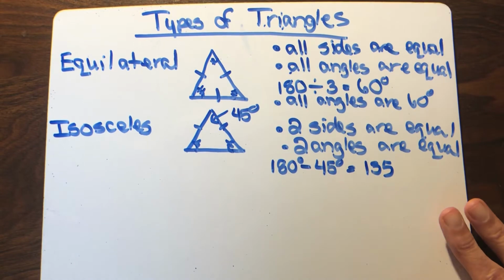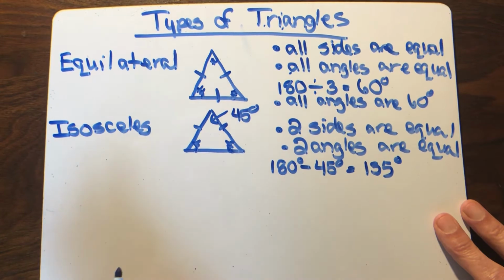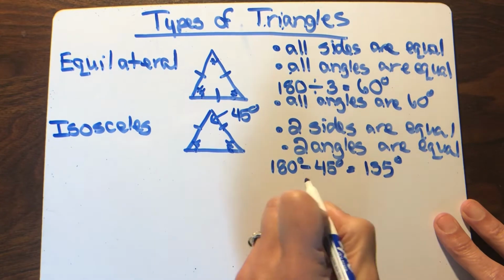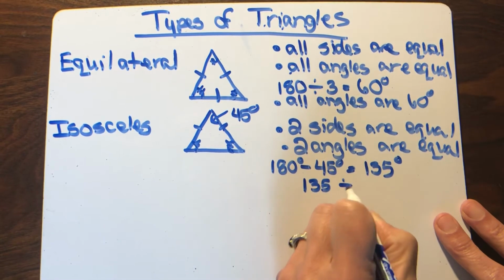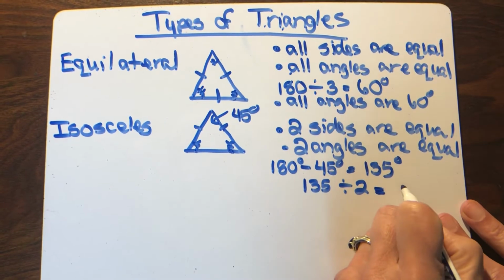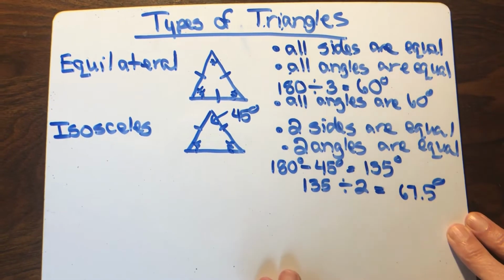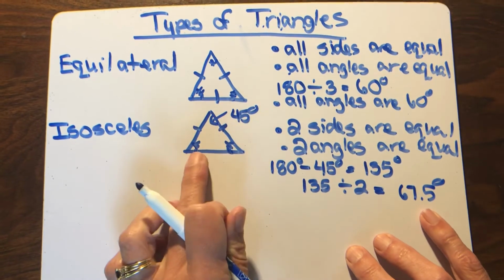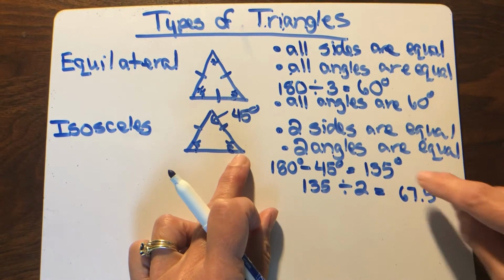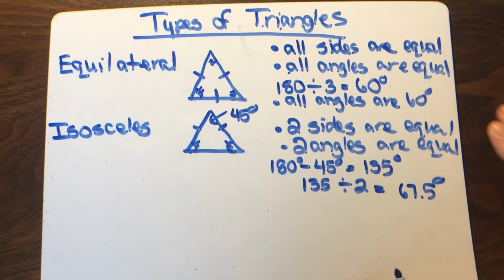Okay, so if you have 135 degrees, how do you find your other two angles? Remember, 135 is for the two together. So you take your 135 and you divide it by 2. So your two angles are 67.5 each. If you added this, this, and this, you're supposed to get back to 180. So you can always double check yourself.